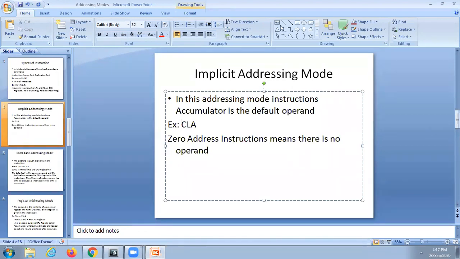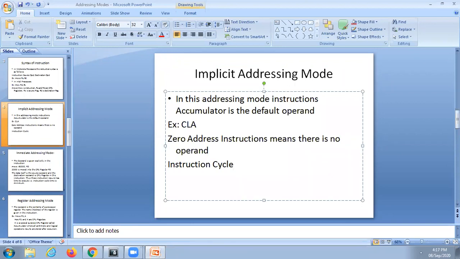Now the instruction cycle time. Are you comfortable? All of you know what instruction cycle is? Instruction cycle is nothing but the time taken by an instruction to complete or to execute. Suppose CLA is an instruction. In how much time will it be executed? That is called the instruction cycle.